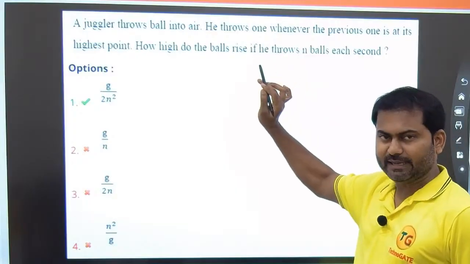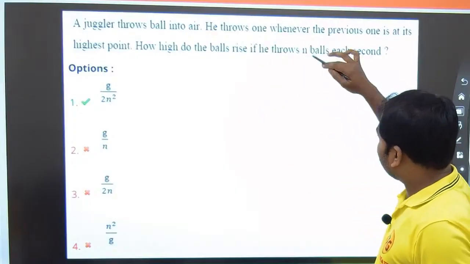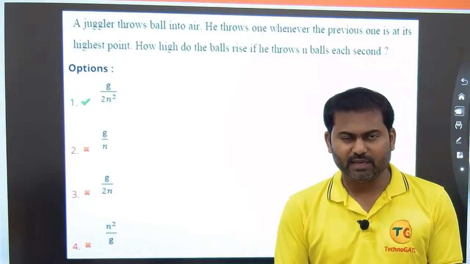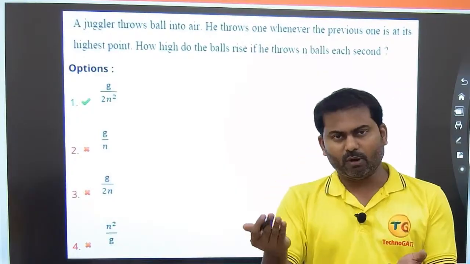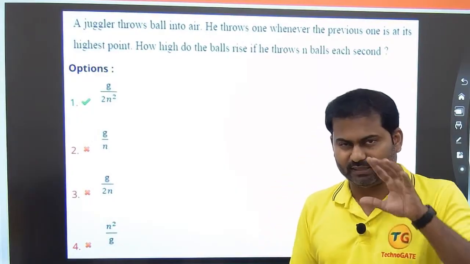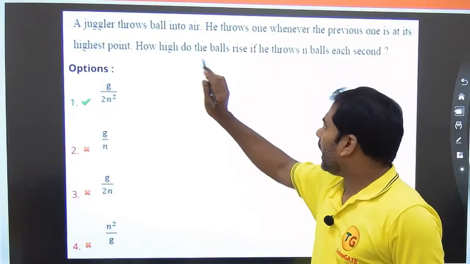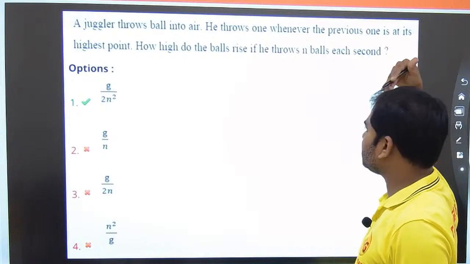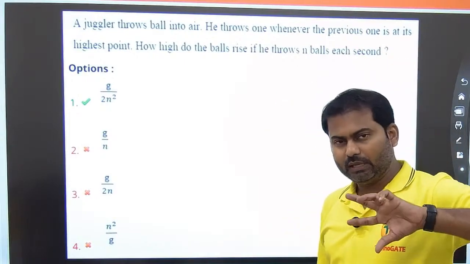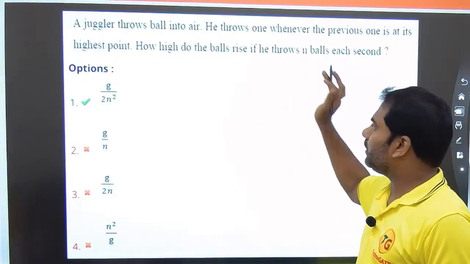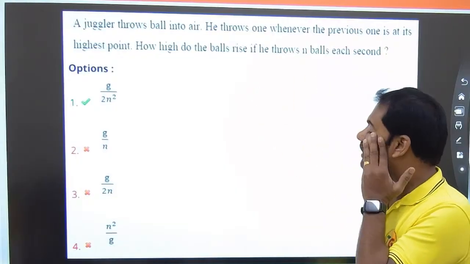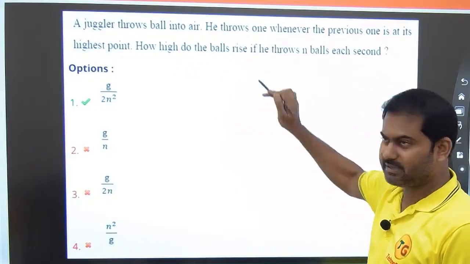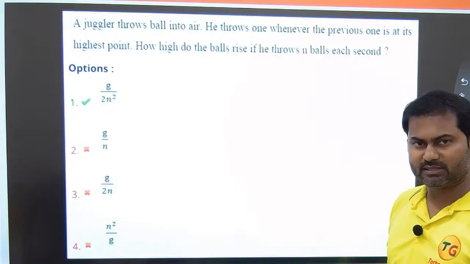First sentence: he throws one whenever the previous one is at its highest point. So when one ball reaches the highest point, he throws another ball up. Okay, that is the frequency, or the way in which he is throwing the ball. How high does the ball rise if he throws n balls each second? For every second he is throwing n balls, let's assume. Based on that we need to find out the maximum height. How high do the balls rise if he is able to throw n balls each and every second?